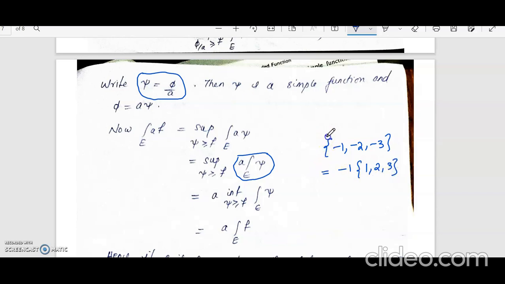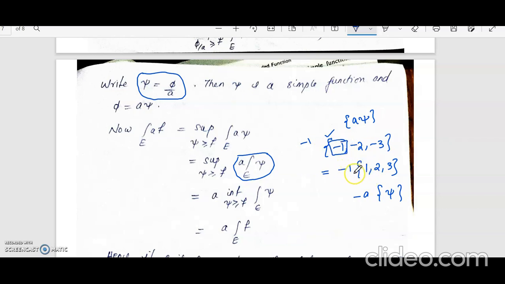The supremum of this set is -1. So when you take -1 outside, this is your set, this is the set aψ, and this is -1 times the set. The supremum of this will be -1.